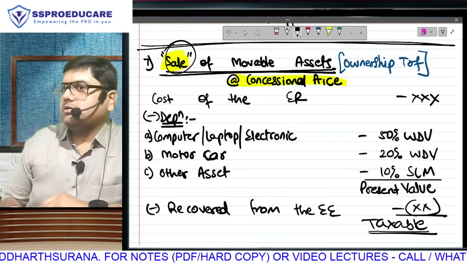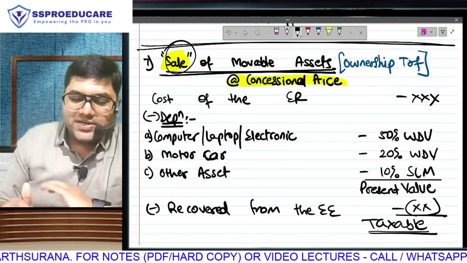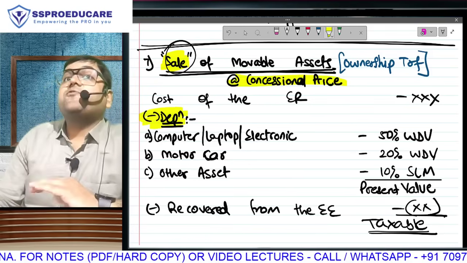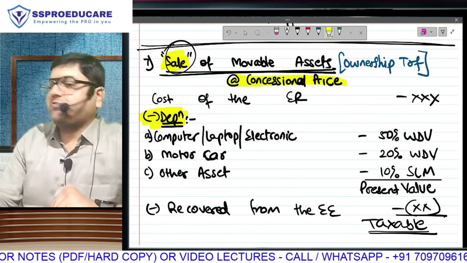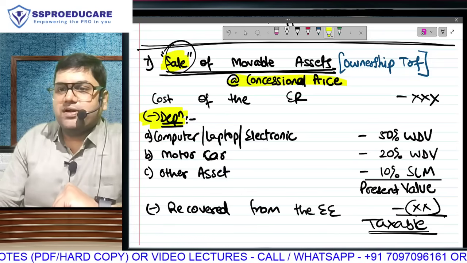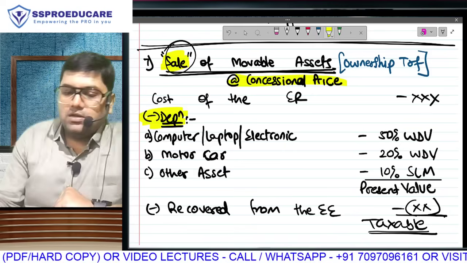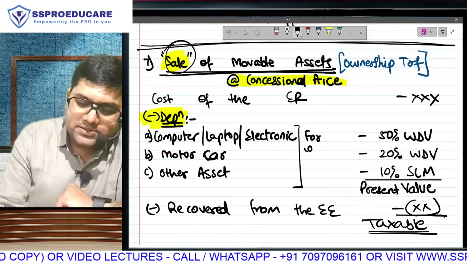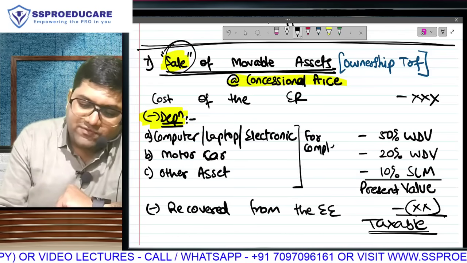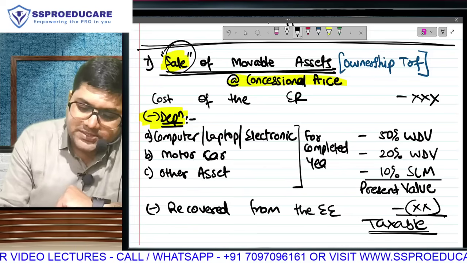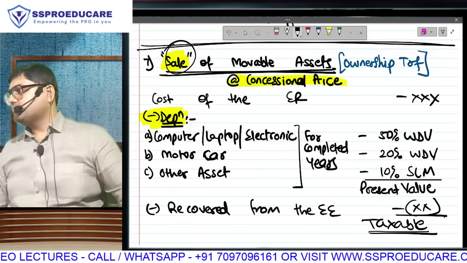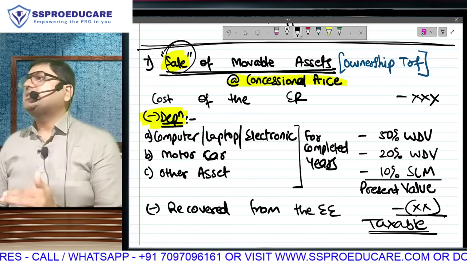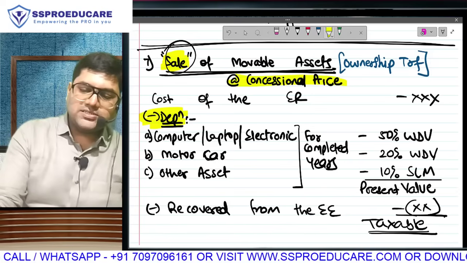Understood? Depreciation has to be subtracted. Everyone understood this? The rate of depreciation is different for different assets: 50% WDV, 20% WDV, 10% SLM. And one last thing, whatever you are charging has to be for completed years. If you have used the computer for 1 year and 6 months, charge 1 year of depreciation. For 2 years and 8 months, charge only 2 years of depreciation, to bring that asset to the present value. The difference is the rates of depreciation.